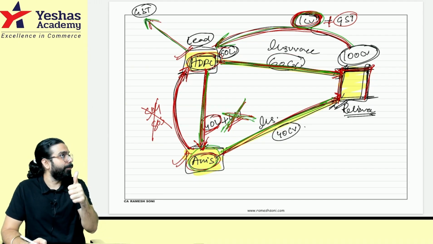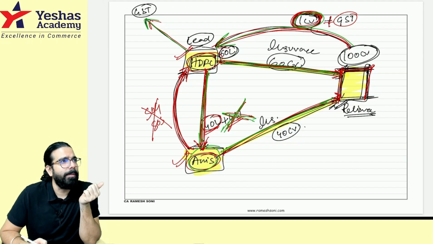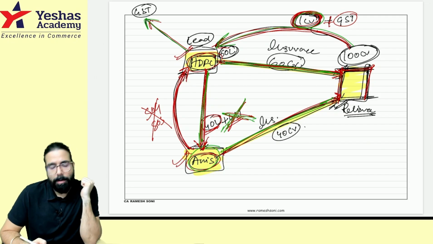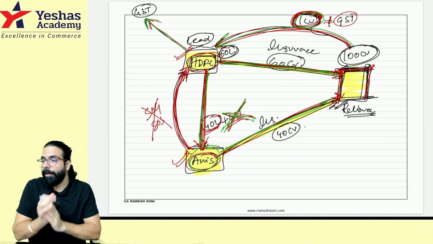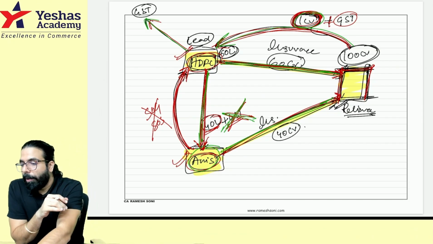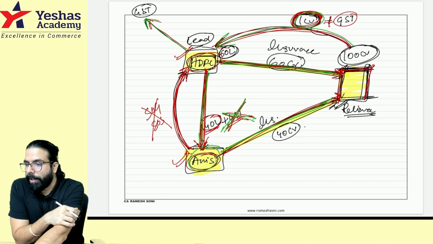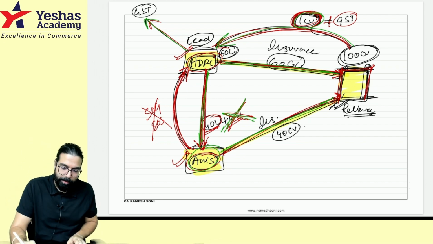Is this point clear to all of you? Is this point clear, everyone? There's some issue over here. Now it's sorted. Yes, everyone, this point is clear to all of you. Can we go ahead, everyone? Yes, sir. Clear. Chalo, let's go ahead.